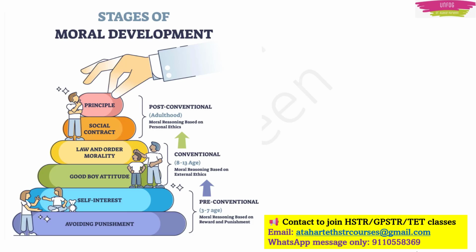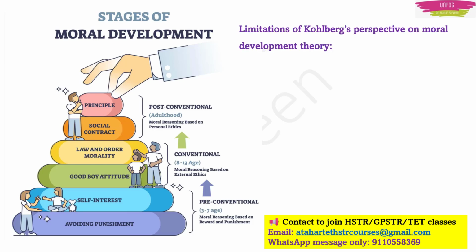Now, though Kohlberg gave such a nice description of 3 levels and 6 stages, he had to face some criticism because there are limitations of Kohlberg's moral development theory. I will give you 3 important limitations. First one is that the theory focused on reasoning, not behavior.